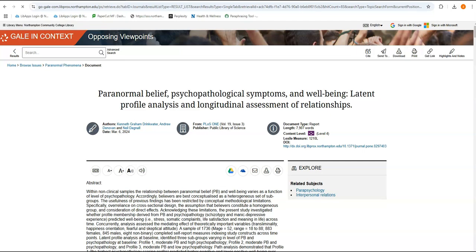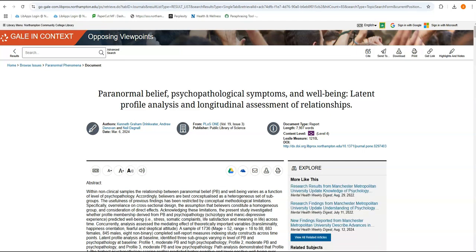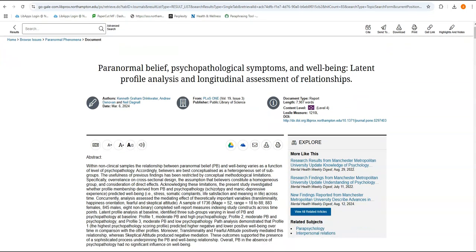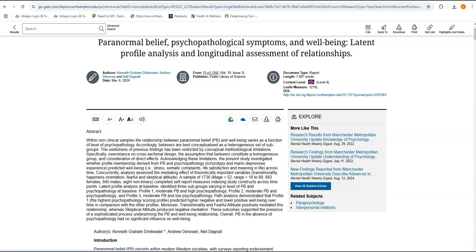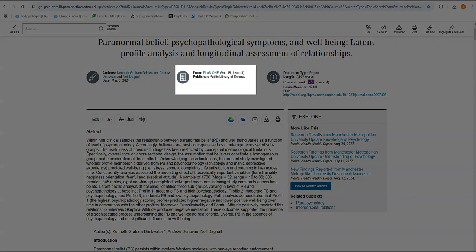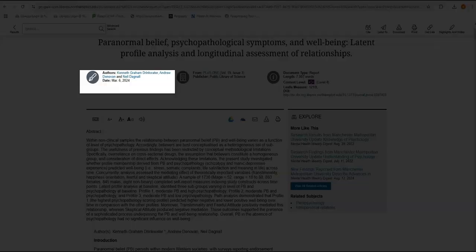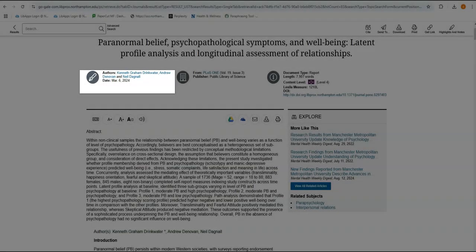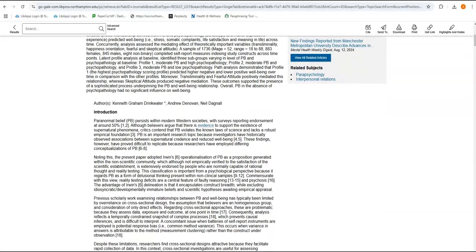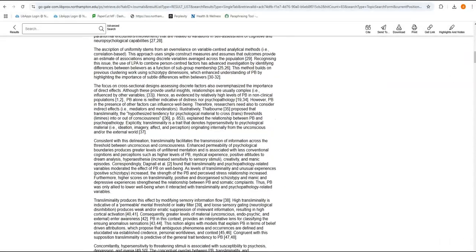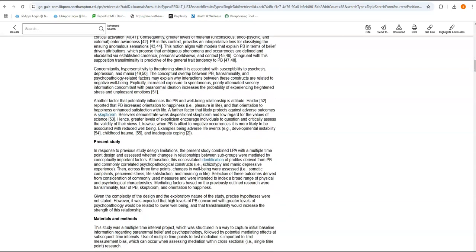So this would be an example of an academic journal article that you could use as one of your two sources for paranormal phenomenon. And we can see it's from PLOS ONE, which is the Public Library of Science. It has its authors listed. It's new, March 2024. And we start with the abstract, introduction, and then we get into the research study itself. This would definitely be a research study that you could use as one of your two scholarly sources for Professor Walter's research paper if you were in fact doing paranormal phenomenon.